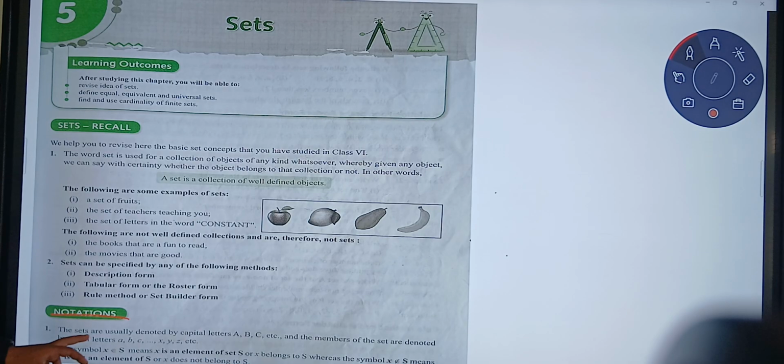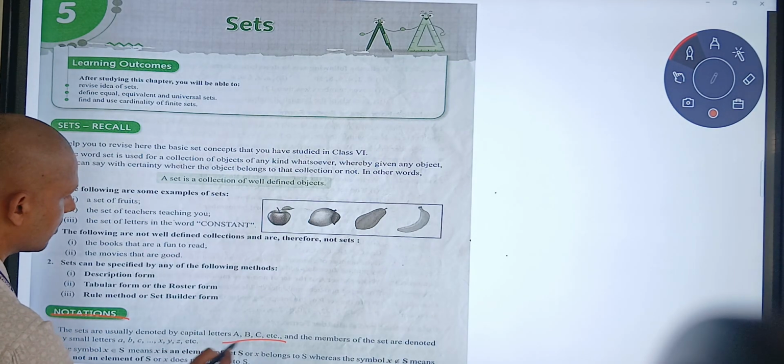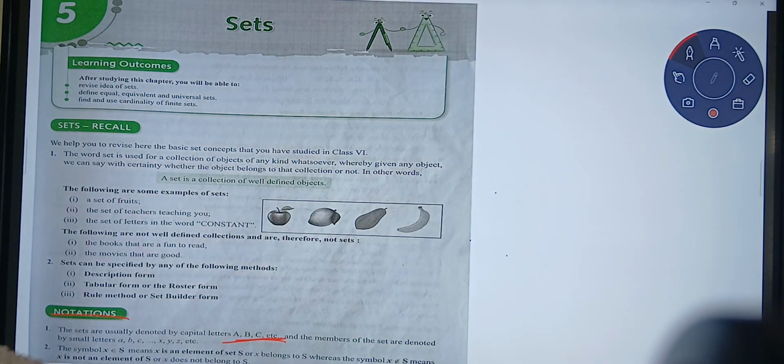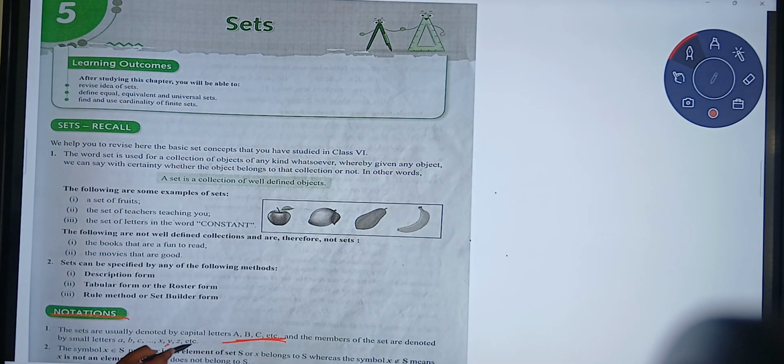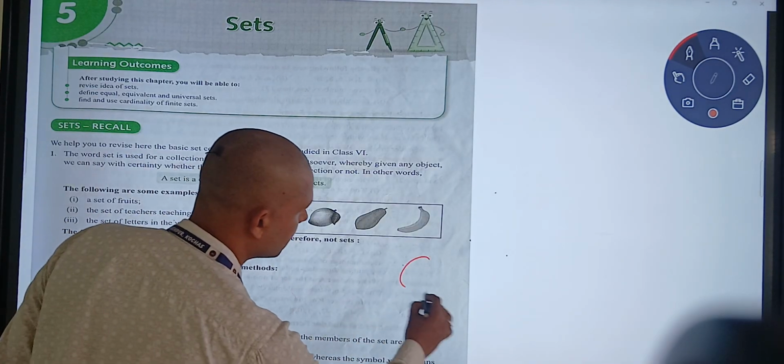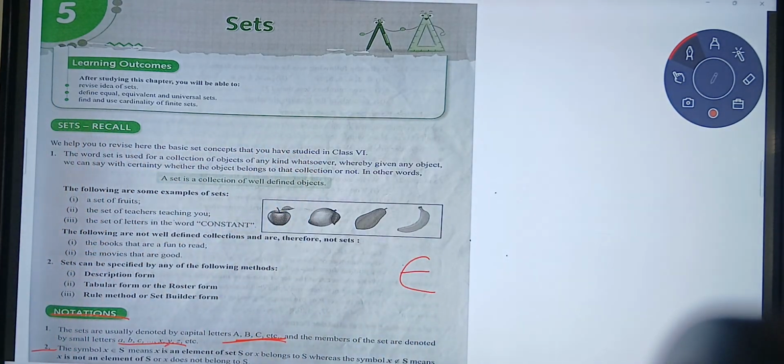The sets are usually denoted by capital letters, and the members of the set are denoted by small letters like a, b, c, d, x, y, z. The sets are usually denoted by capital letters, but members are denoted by small letters. Second point, the symbol ∈ means belongs to.